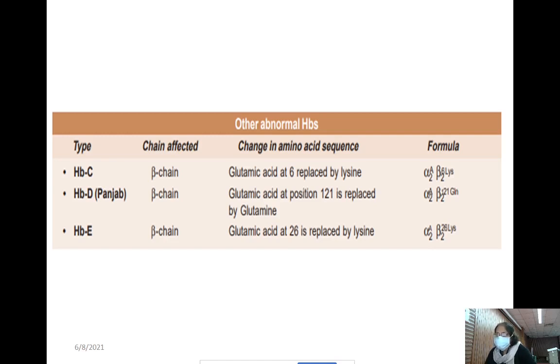In case of hemoglobin D, the Punjab phenotype, the glutamic acid at position 121 is replaced by glutamine.